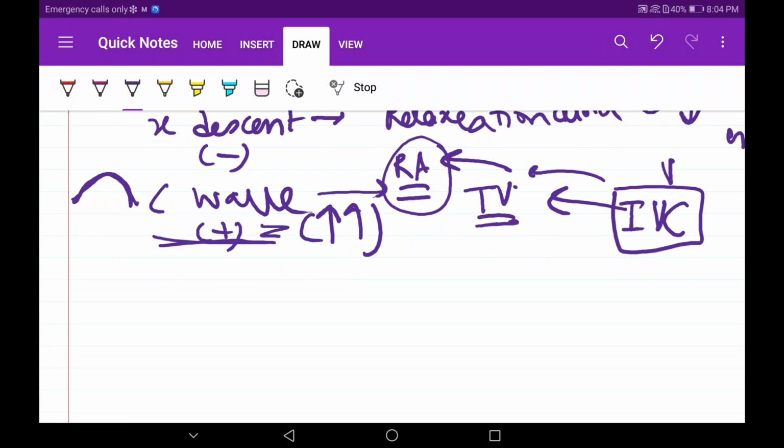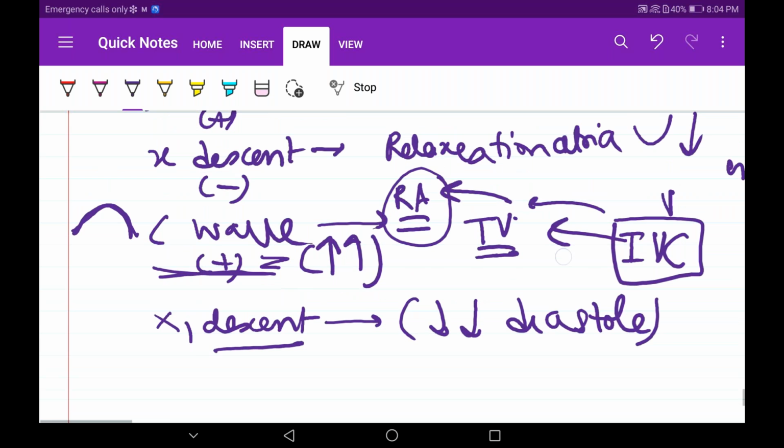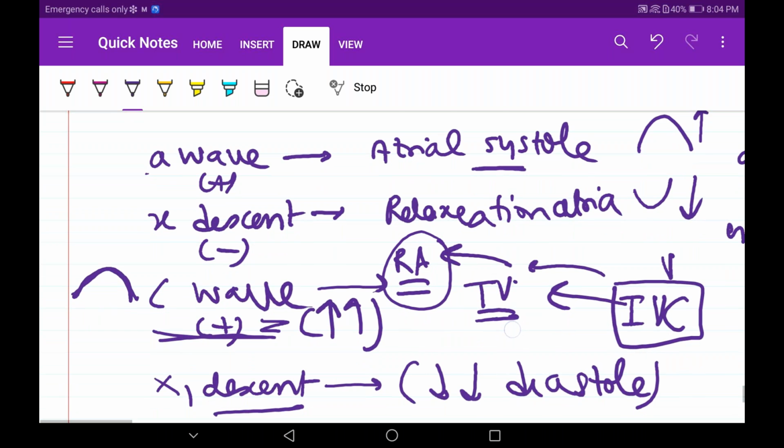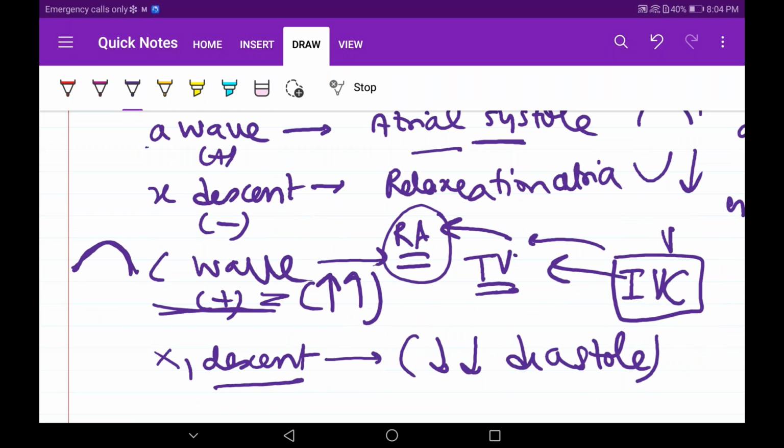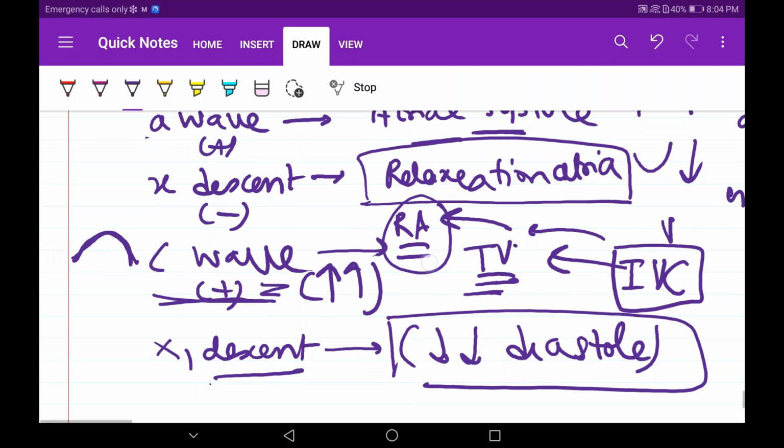Just understand that. Next, we have again an X dash descent. Whenever I say descent, it is a negative wave. Negative wave means decrease in pressure. Why decrease in pressure? Because the atria remain in diastole. These events occur at special moments like atrial systole or when there is tricuspid valve involvement. But the rest of the time, it's relaxing only. Relaxation, so descent.